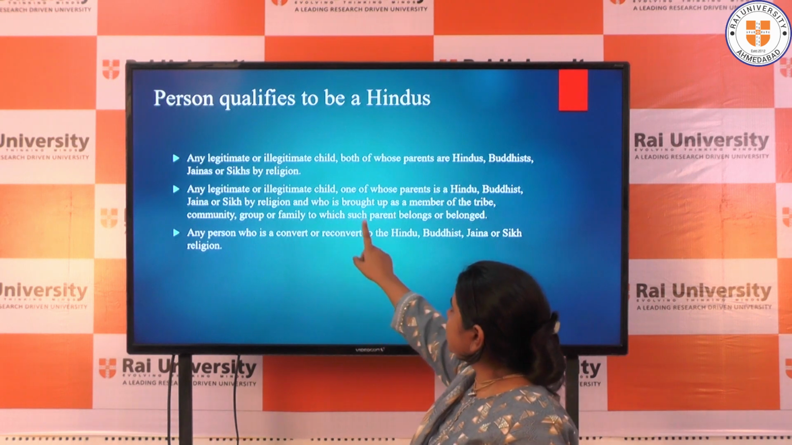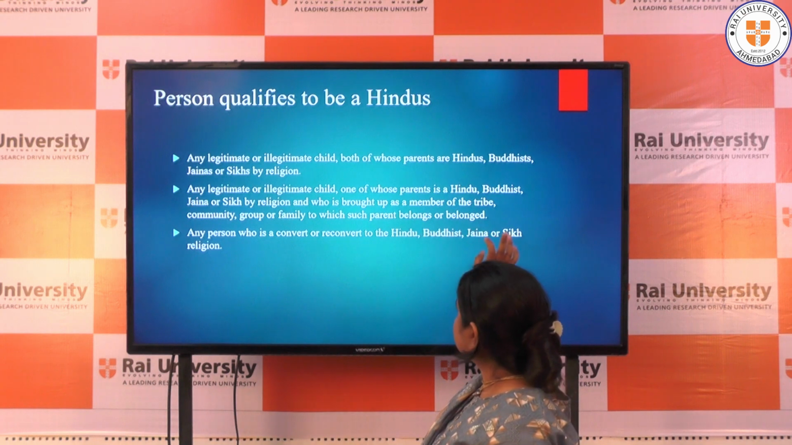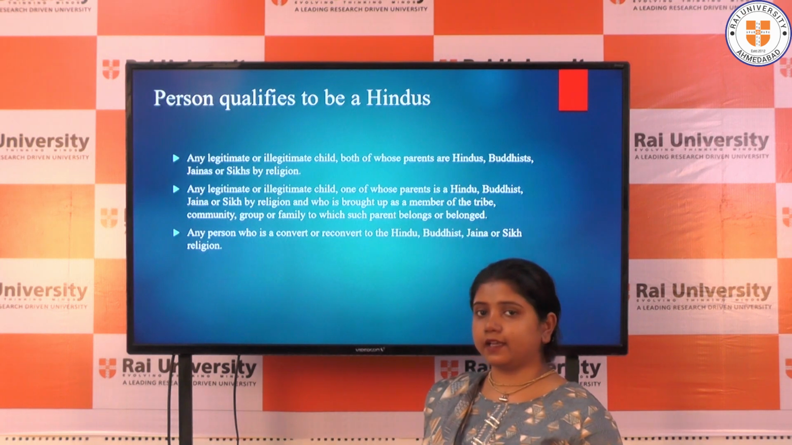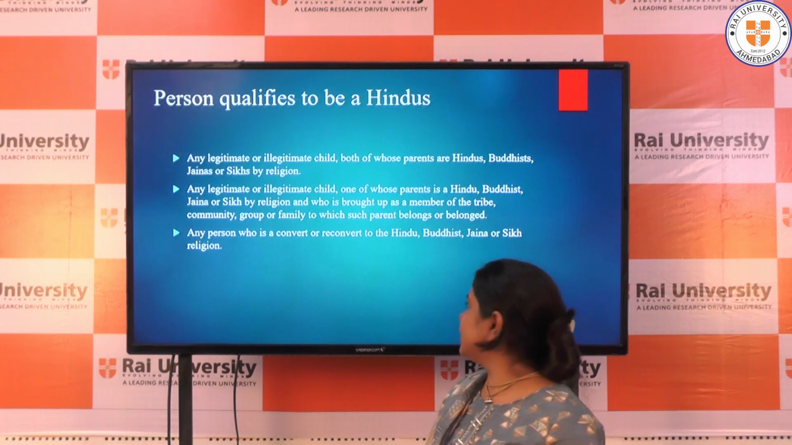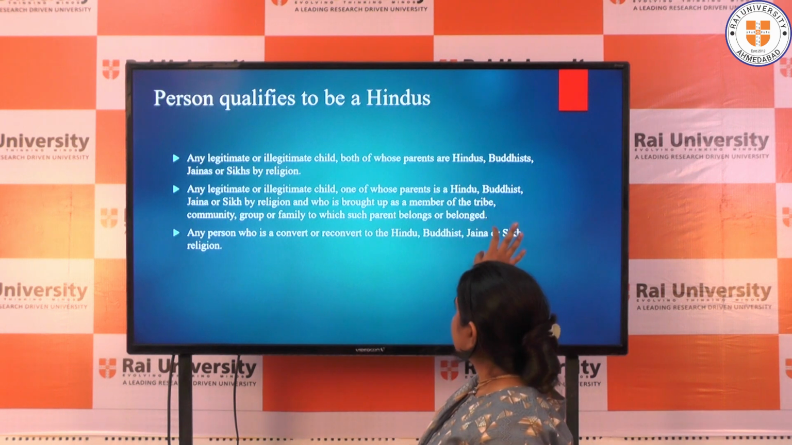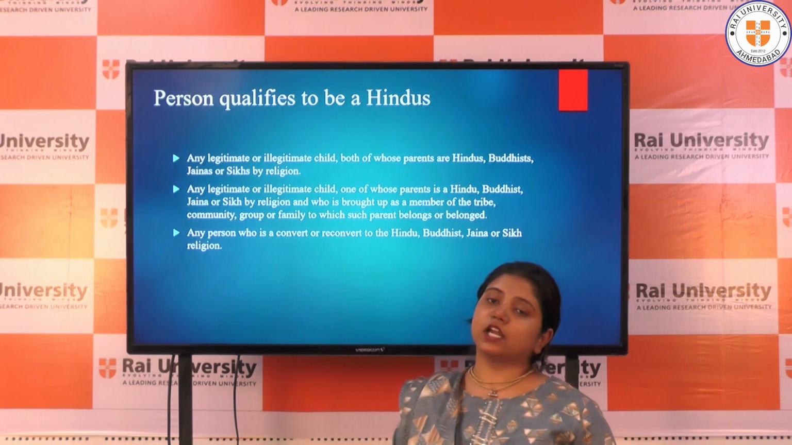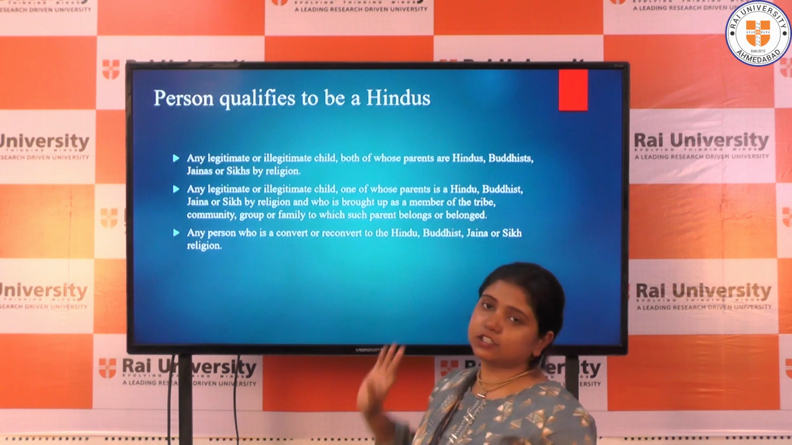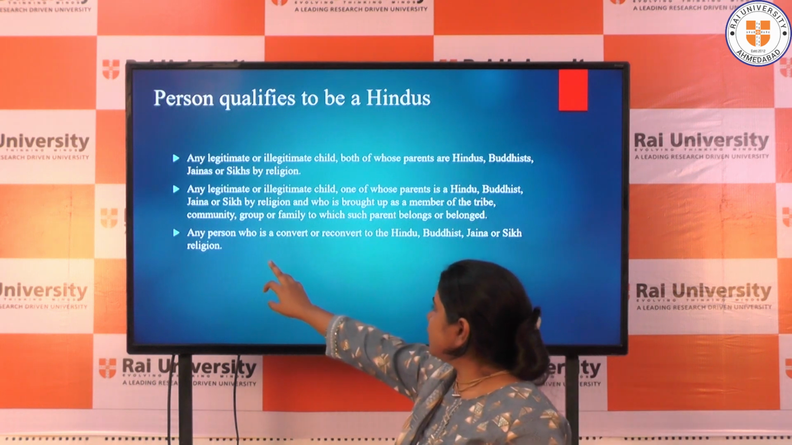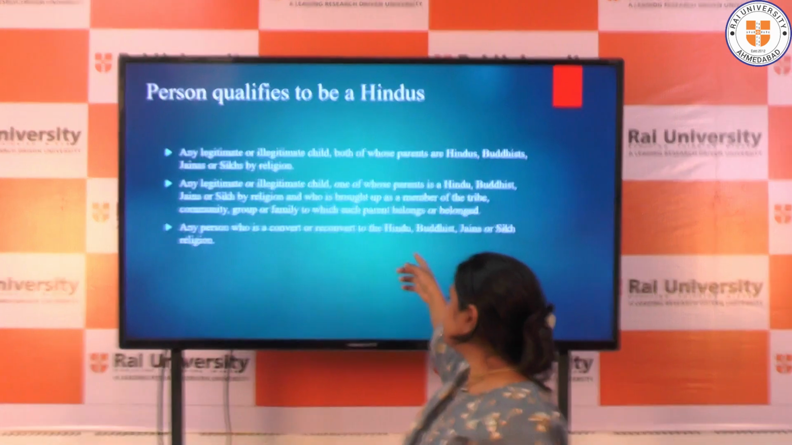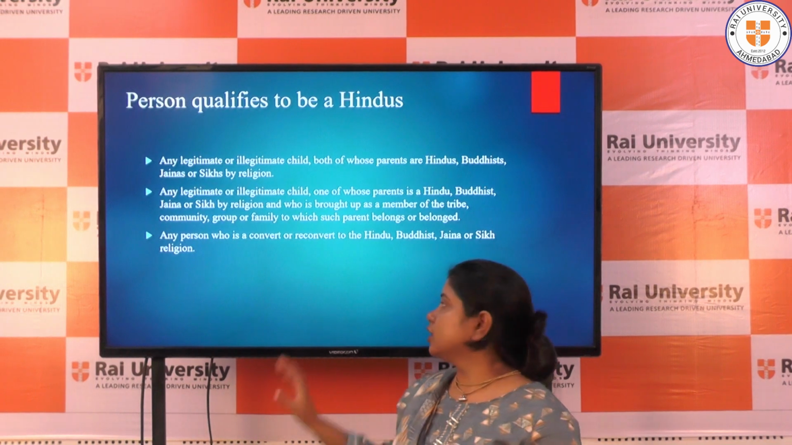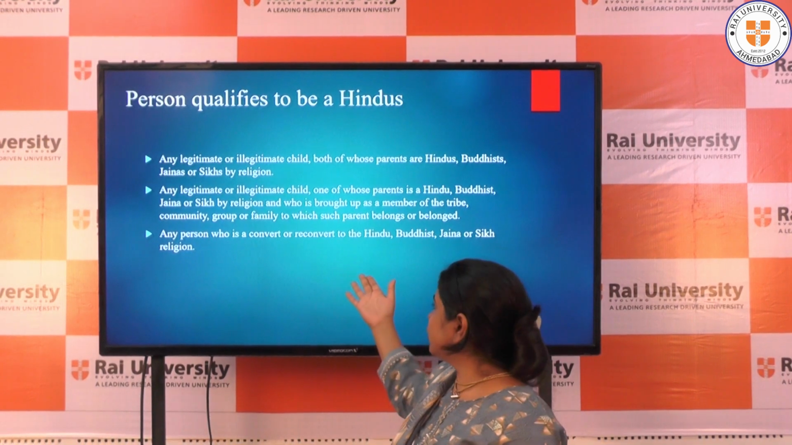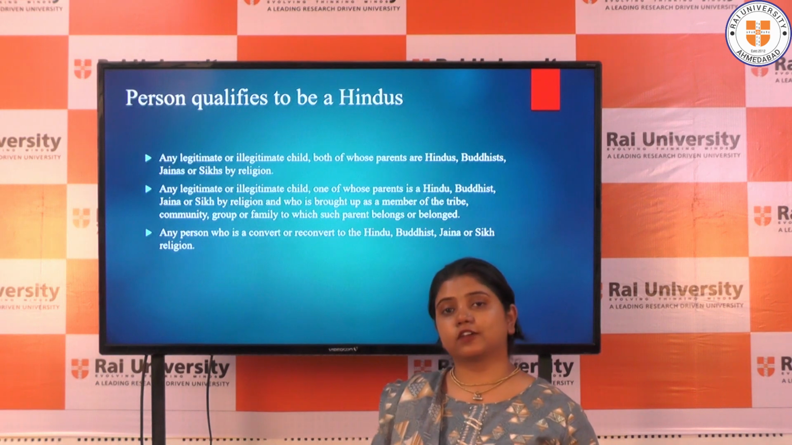Another is any legitimate or illegitimate child, one of whose parents is Hindu. If any one of the parents is Hindu, Buddhist, Jain or Sikh, and the child is brought up as a member of the tribe, community, group or family to which such parent belongs, then that particular child will also be considered Hindu. If that child is adopted, in that case also the child will be considered Hindu. Next is a person who is converted or reconverted to Hindu, Buddhist, Jain or Sikh by religion; that person will also be considered Hindu.